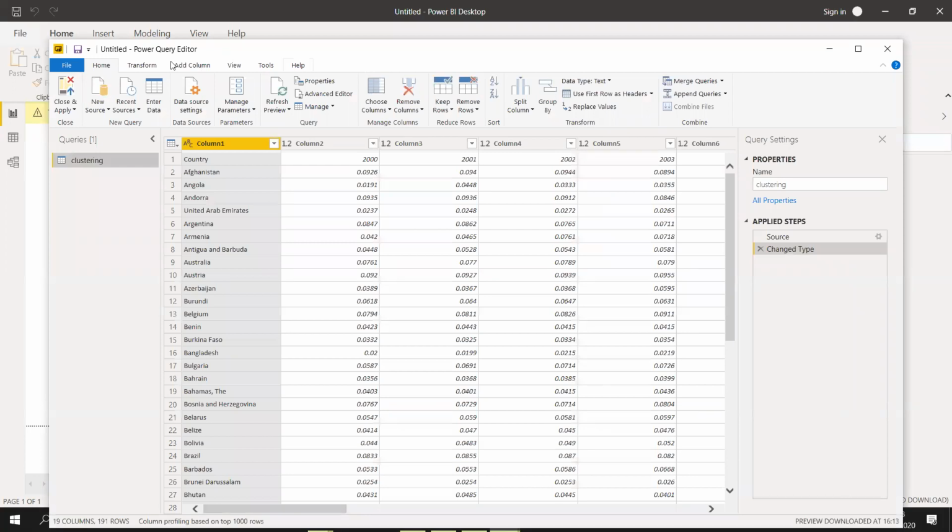Once you click it, this is called Power Query Editor. So this is where you do all the pre-processing steps.